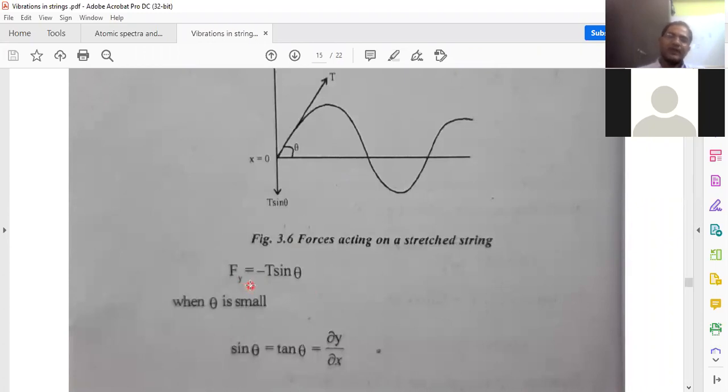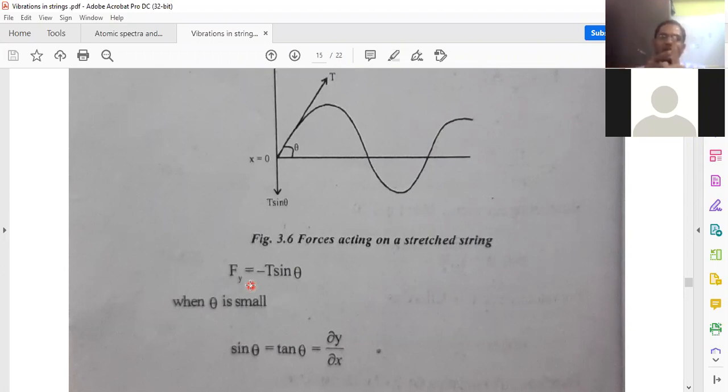For that, simply imagine simple harmonic motion. In the case of a simple harmonic oscillator about a mean position, when the particle is moving from the mean to the extreme position, the restoring force will act in the opposite direction to the displacement, that is towards the mean position. Similarly, here also the wave is propagating along the positive x-axis, and the particle is vibrating in simple harmonic motion along the y-axis.